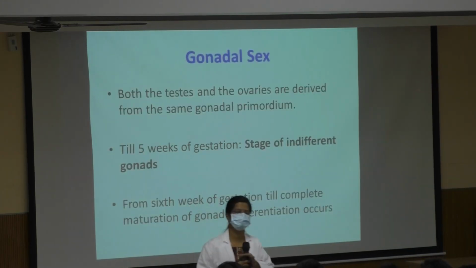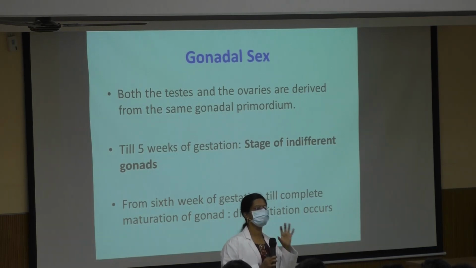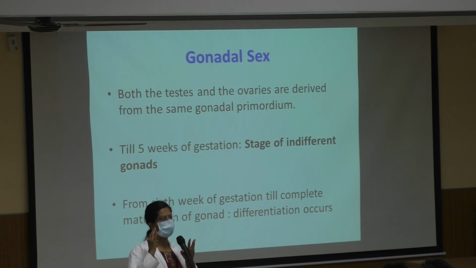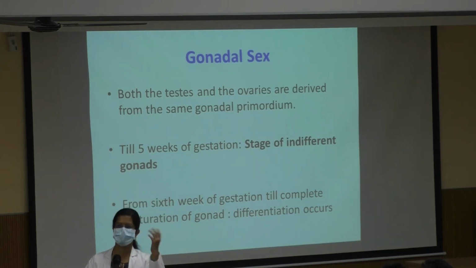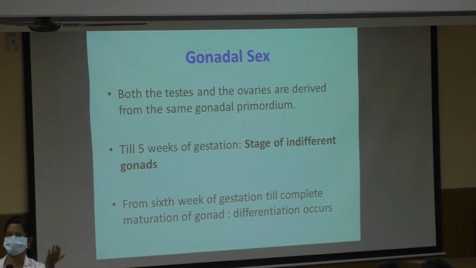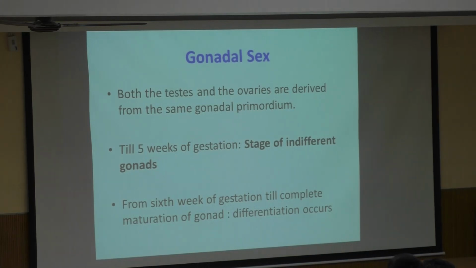So both the testis and the ovary develop from the gonadal primordium. So the primordial structure, or the embryonic structure, from which the gonads are going to develop is common. Whether it will develop into testis or ovary will be determined at the 5th week of gestation. So till the 5th week, it is an undifferentiated gonad. It is a common embryonic structure. So from the 6th week till the complete gestation, the entire maturation and differentiation occurs.